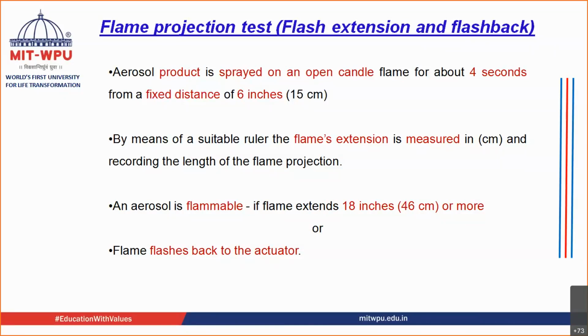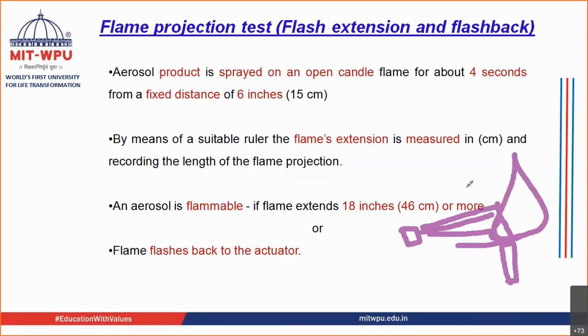So you have a candle over here and you have the aerosol knob over here. You are going to spray aerosol onto it, so the flame extends. You are going to see what the length of this extension is. This is the first thing that you do.